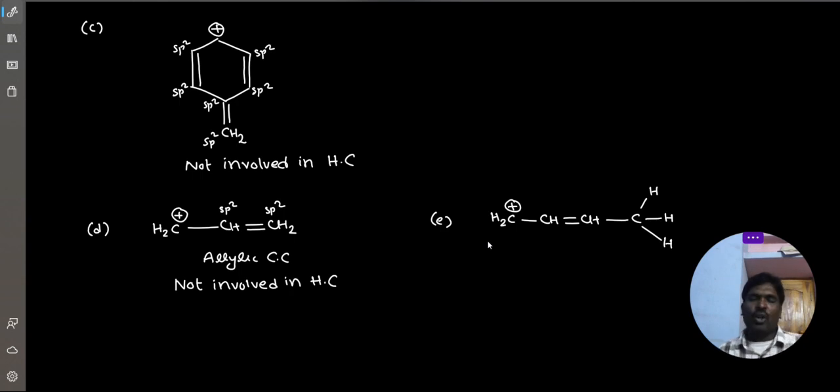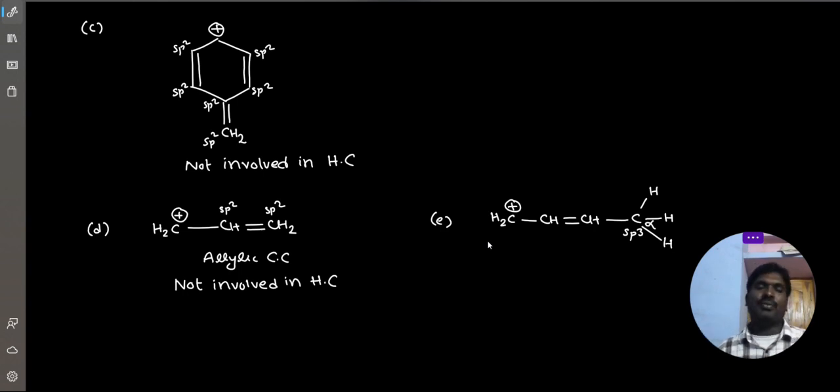So, is it involved in hyperconjugation? Yes, 100%. The carbocation is conjugated with this double bond. This double bond is directly connected with one sp3 carbon. That sp3 carbon is the alpha carbon, and there are 3 alpha hydrogens. The carbocation is conjugated with one double bond, and that double bond's sp2 carbon is directly attached to one sp3 carbon, which is called the alpha carbon.